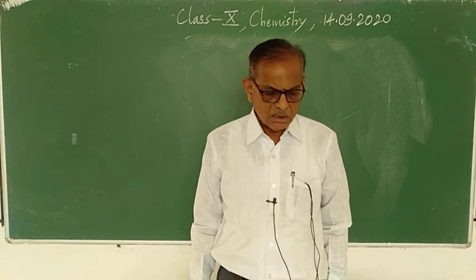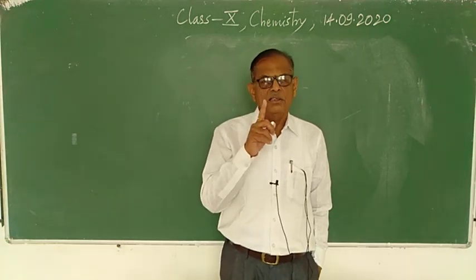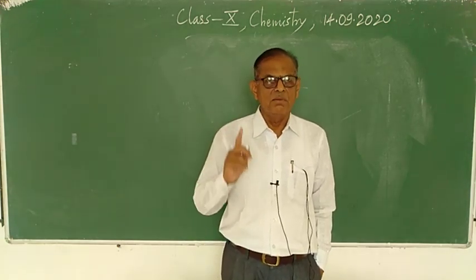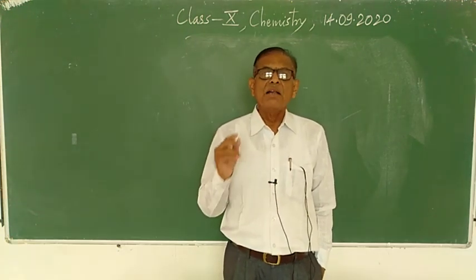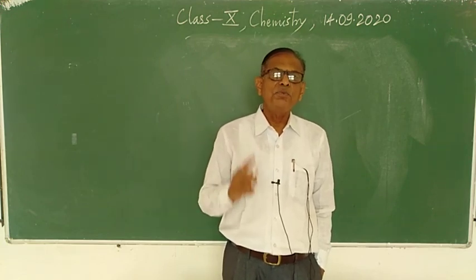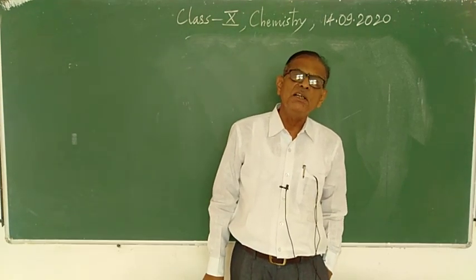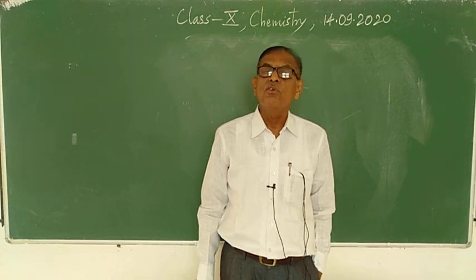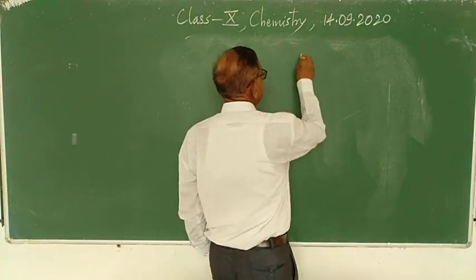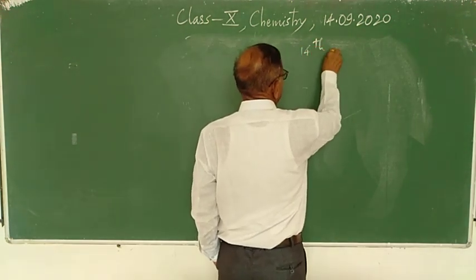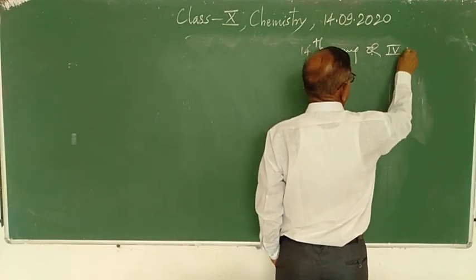All organic compounds are covalent compounds, and therefore you remember the first point: all organic compounds are covalent compounds with covalent bonding, and carbon is tetravalent, that is, it forms 4 covalent bonds. Now in the periodic table the position of carbon is in the 14th group, or the 4th group, of the periodic table.